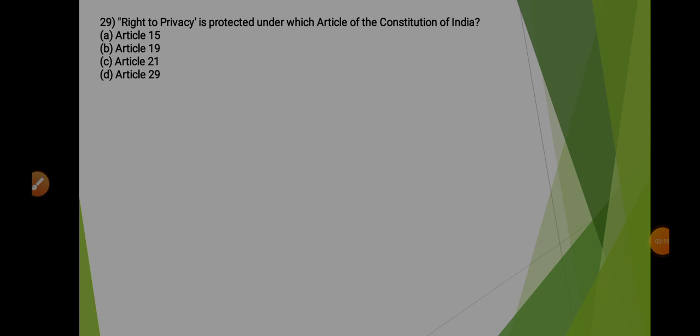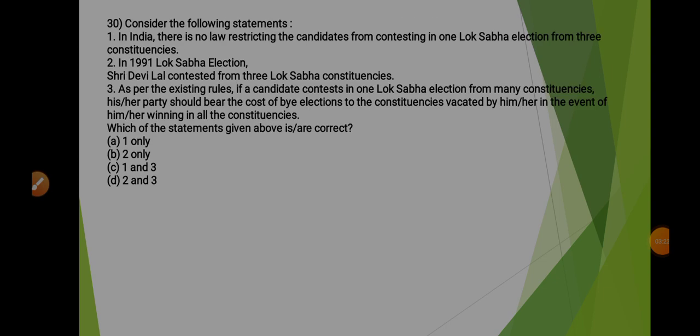Now coming to the 30th question, it says consider the following statements. Statement 1: In India there is no law restricting the candidates from contesting in one Lok Sabha election from 3 constituencies. So this statement is wrong because we know that no candidate can contest in Lok Sabha election from more than one constituency. So this makes this statement wrong.